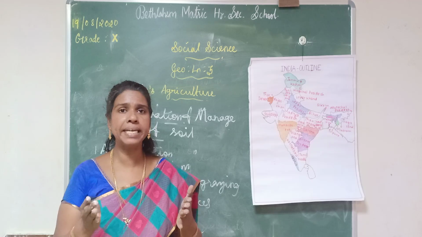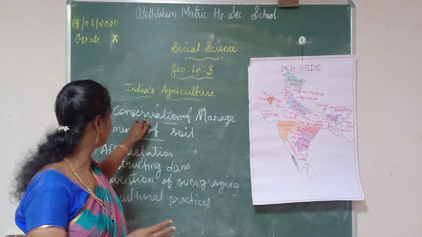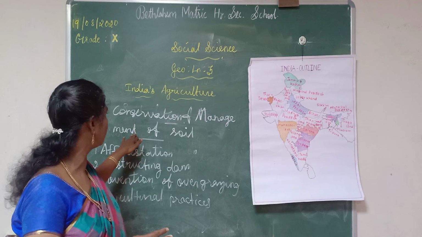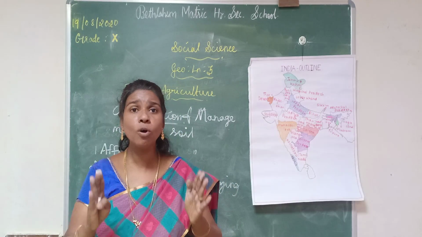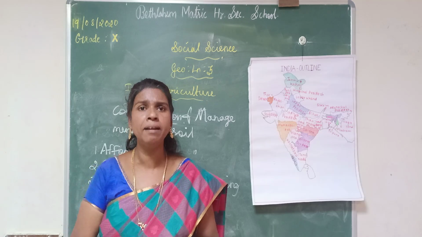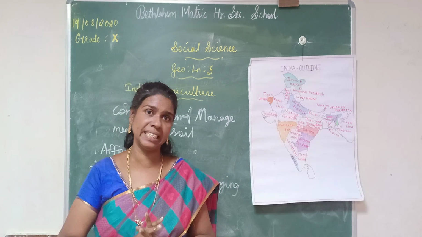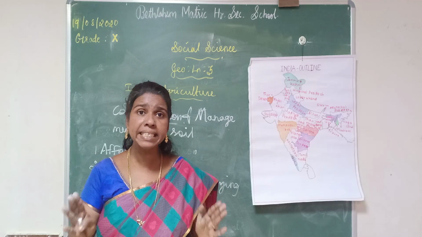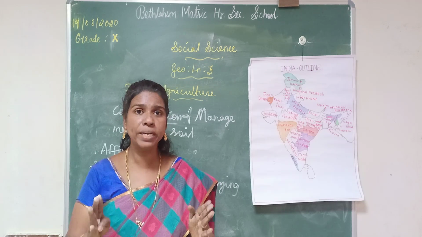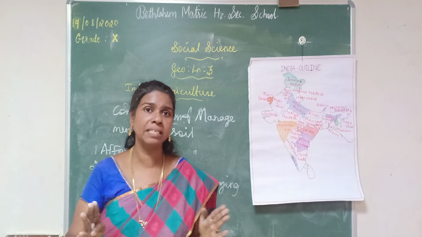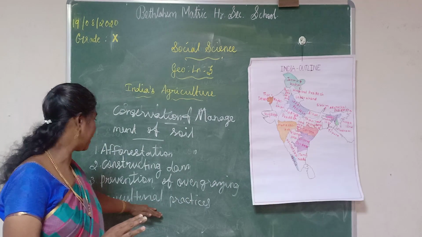Next you studied about the conservation and management of soil. There are 4 conservation and management methods. The first one is afforestation, second one is constructing dam, third one is prevention of overgrazing, fourth one is agricultural practices.